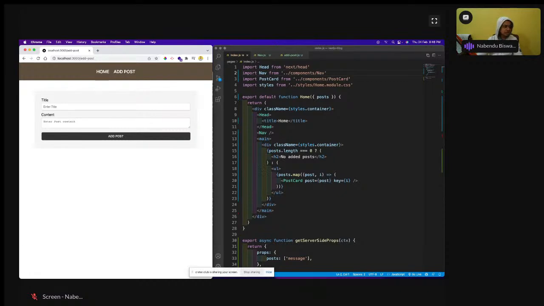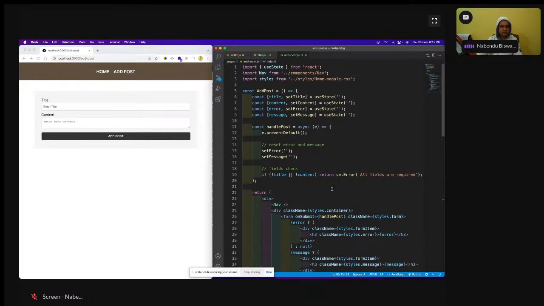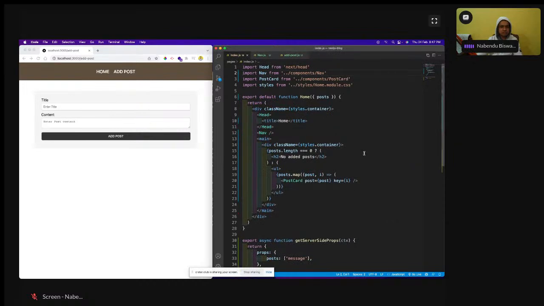Let us fix it later on. The styling we'll fix later on. But the main thing is not the styling. Main thing, let us see what is there. Nav is there in the index also. Nav is there here also. Okay, no problem.